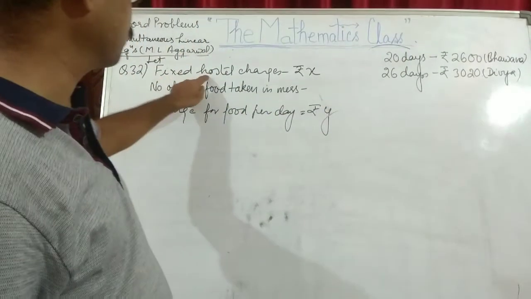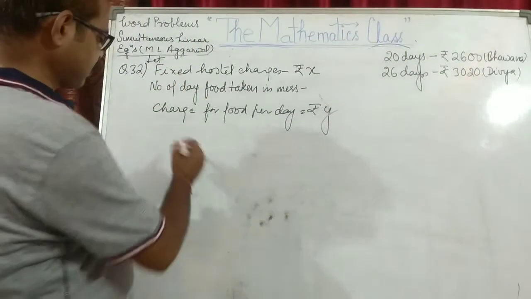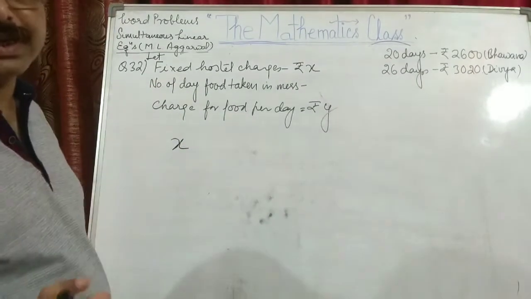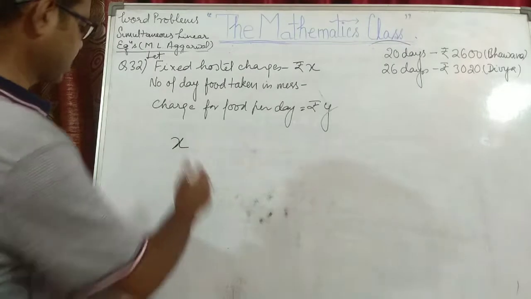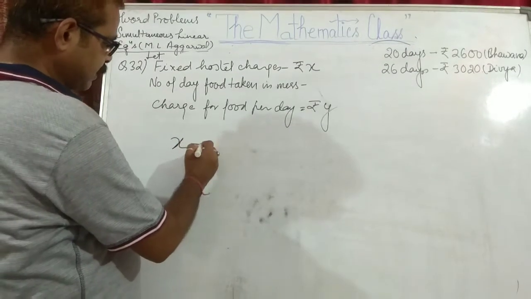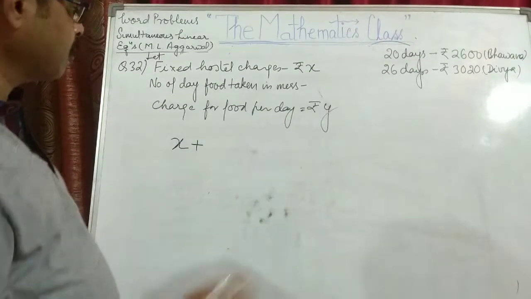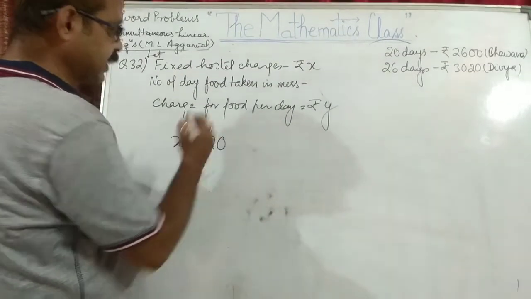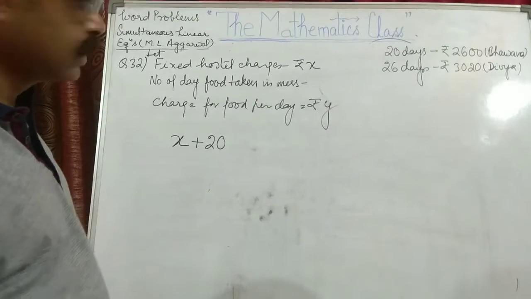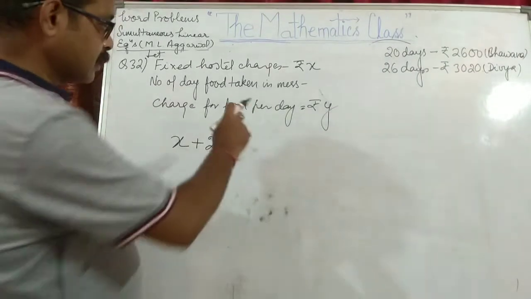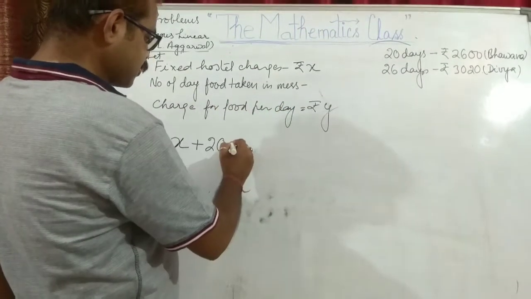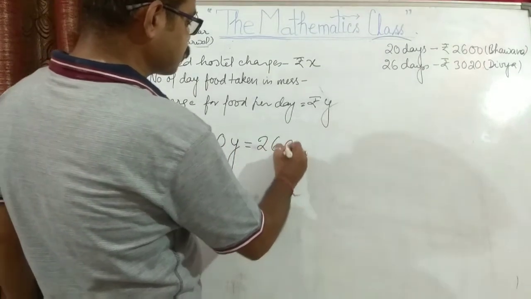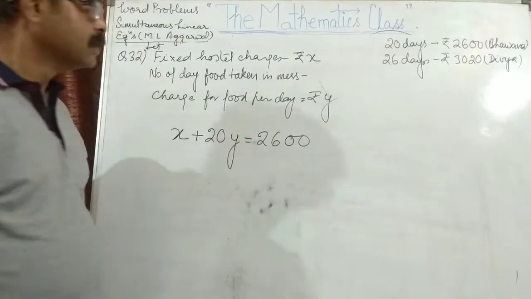That is the fixed hostel charges. So how are you going to make the equation? Fixed charges she has to pay in any case, whether she takes food or not. Then plus number of days, she stayed there for 20 days and for each day we have considered the mess amount as rupees Y. So plus 20Y, total amount comes out to be 2600.